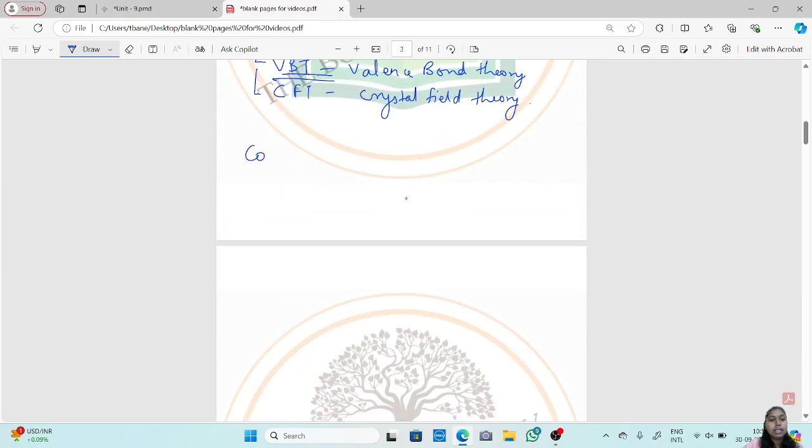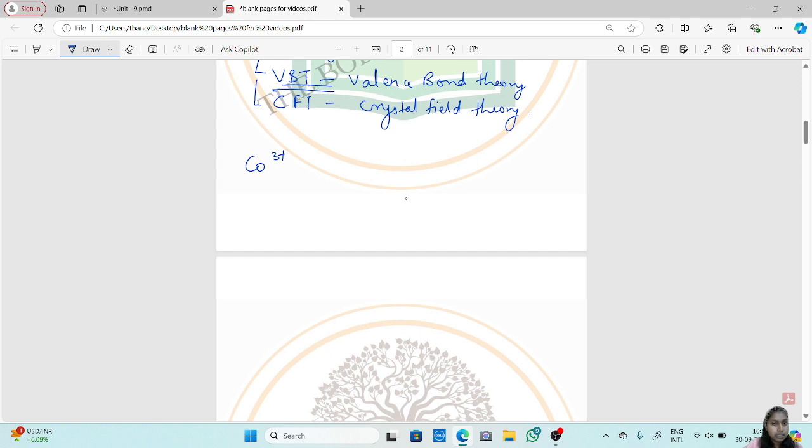Now cobalt in its +3 state, this is 3d6, 4s and 4p. 3d has 6 electrons, no? 1, 2, 3, 4, 5 and 6.